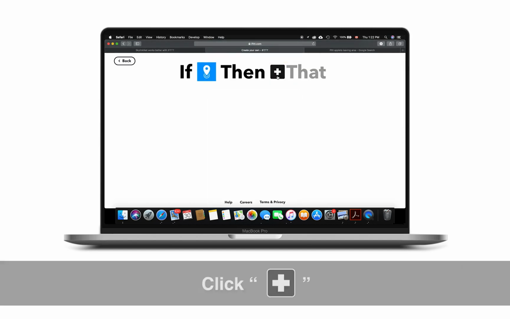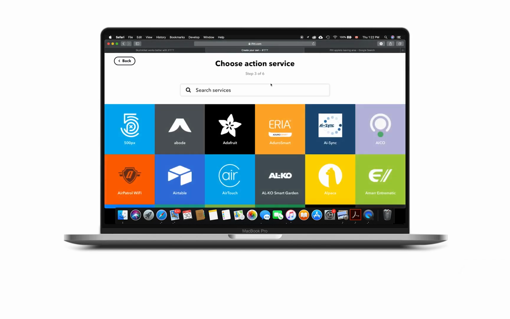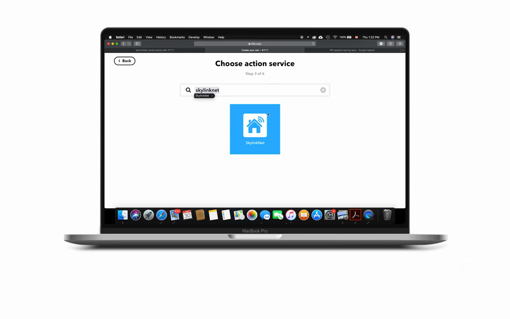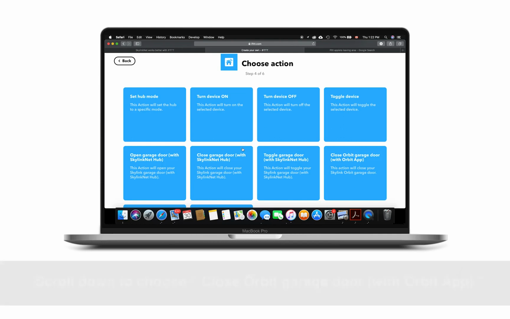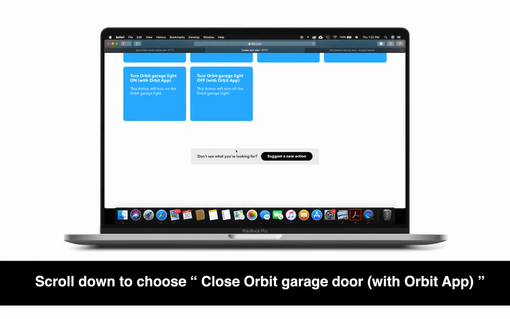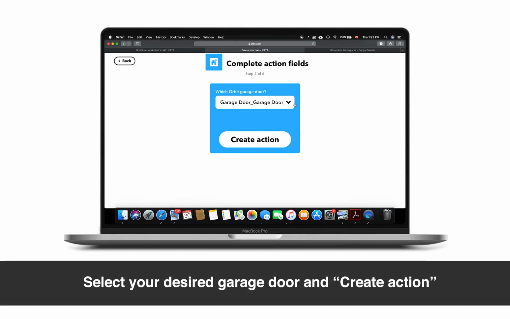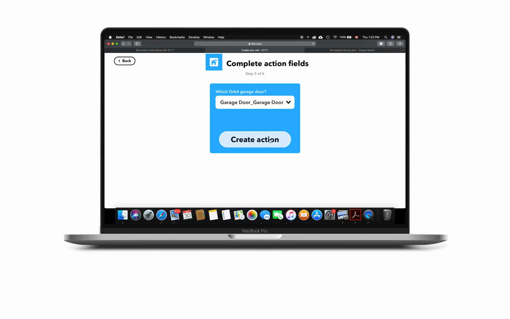Click the plus icon. Search for Skylink Net. Scroll down to choose Close Orbit Garage Door with the Orbit app. Select your desired garage door and press Create Action.